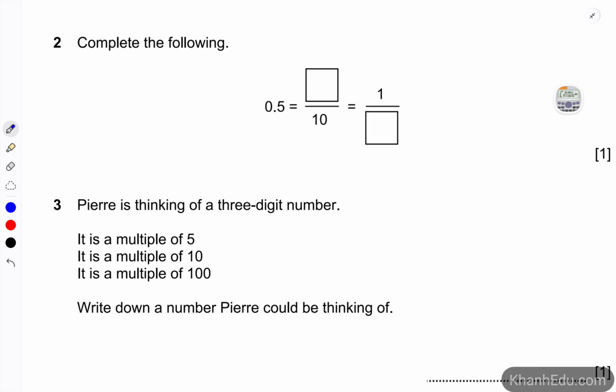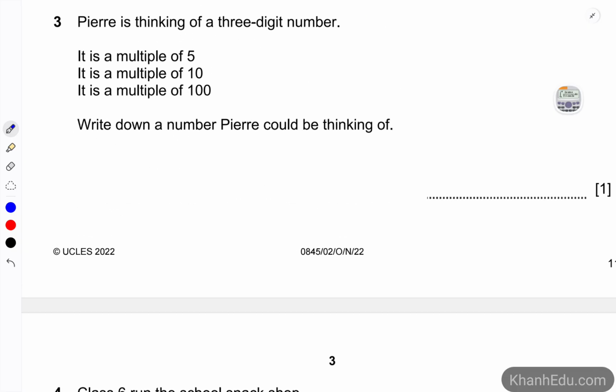Complete the following. 0.5 is equivalent to 5/10, or can be simplified to become 1/2.